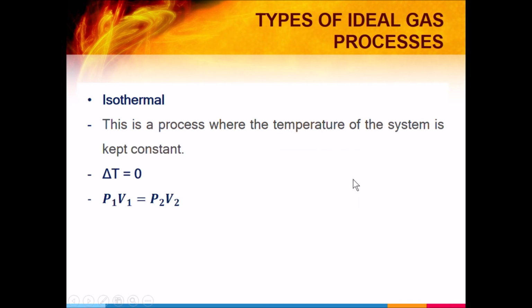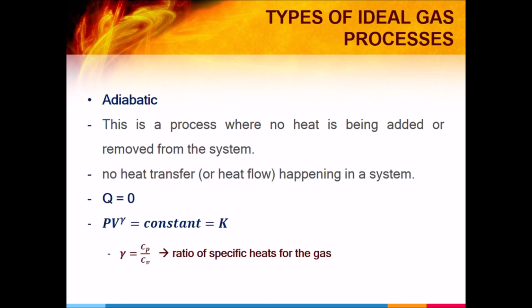Then, ito naman ay isothermal process. Ang temperature of the system kept constant. There is no change in temperature but there can be changes in pressure and volume. For example, nag-add tayo ng work, di ba? Wala tayong in-add na heat pero nagkakaroon tayo ng changes in pressure and volume. So, we got the formula of P1V1 is equals to P2V2.